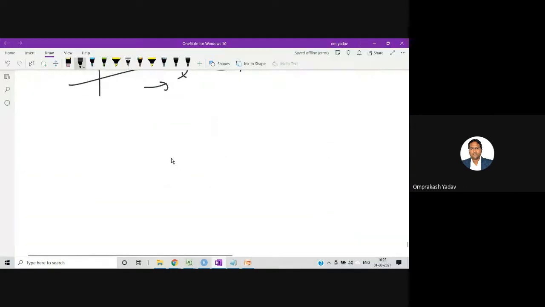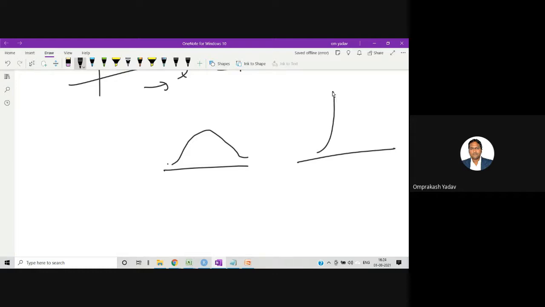So for example, if we have the normal distribution like this, there is no tail. But if we have something like this, not a cross, but this kind of tail, this is called a tail, right? A long tail is there. So that kind of tailiness is there in the data set.